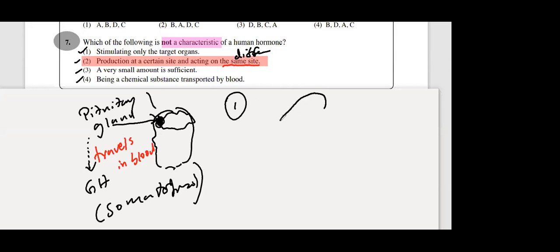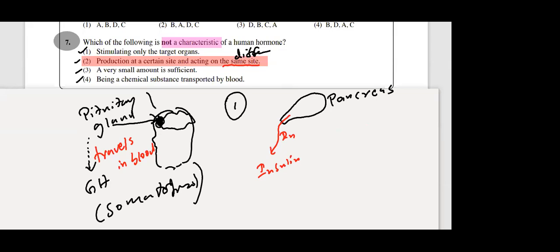One of the best examples, insulin. Insulin is one of the most popular hormones because you have to buy insulin. Diabetic patients, insulin is injected after every meal, immediately after the meal or just before the meal. Insulin is produced by the pancreatic gland or pancreas. But what is the target organ? Target organ is not the pancreas. Target organ is the liver. Insulin travels in the blood towards the liver.